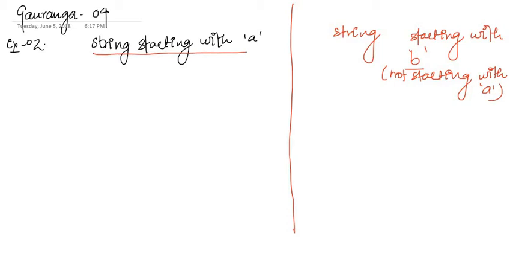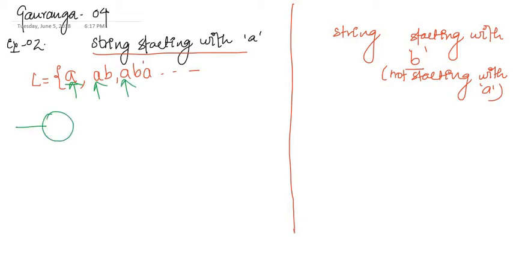So this is the language of strings starting with A. The language will be A, AB, AA, and so on. The only condition is that the string should start with A. So we make the DFA.